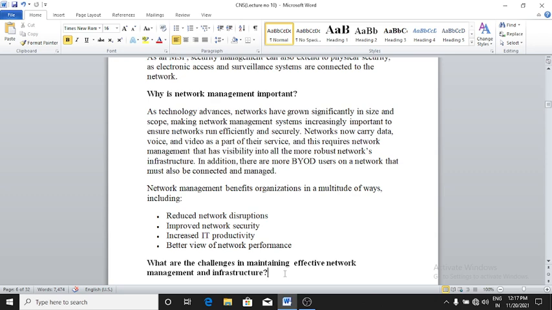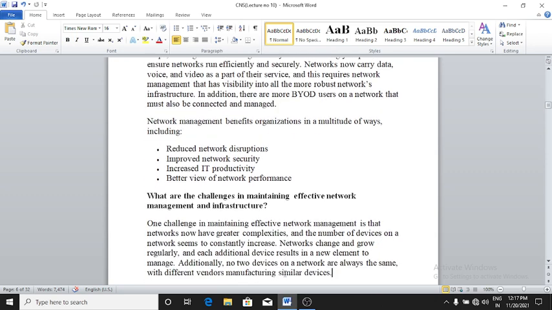In addition, there are more BYOD users on the network that must also be connected and managed. Right? Network management benefits organizations in a multitude of ways, including, first, reduced network disruptions, second, improved network security, third, increased IT productivity, and fourth, a better view of network performance, right?